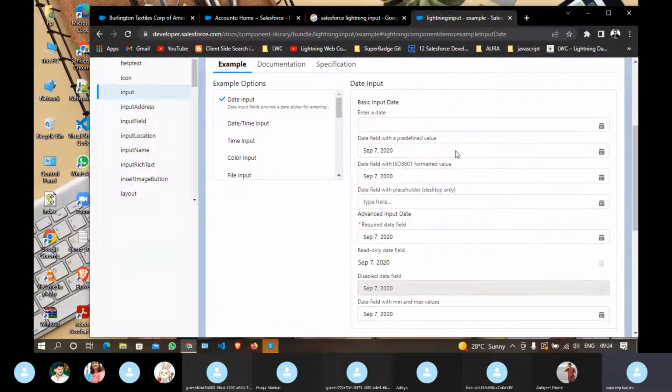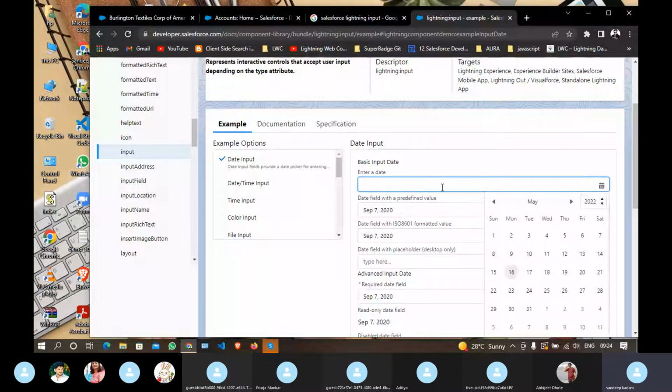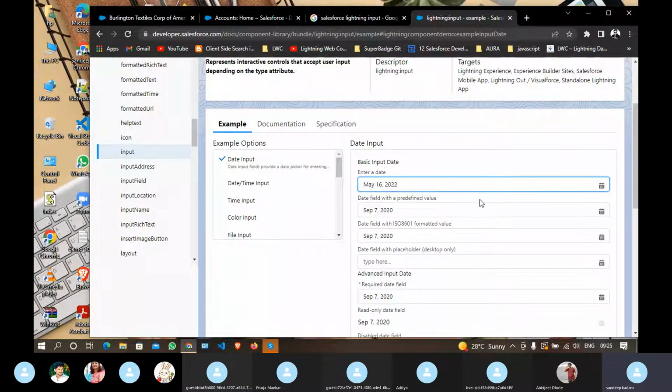In date we have multiple options to configure. You can say this is the basic date. Whenever I click on this, you can select your date from here. If you want to predefine a date value, before the user selects any date, it should be predefined as one date. Let's say it should show the current date. Always in that custom field it is going to show today's date or current date.